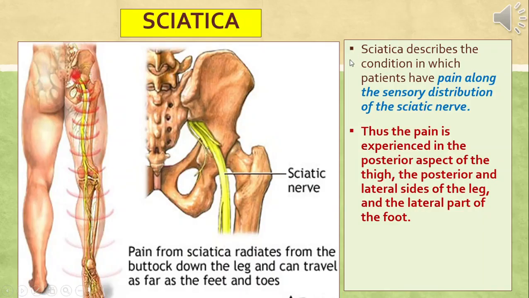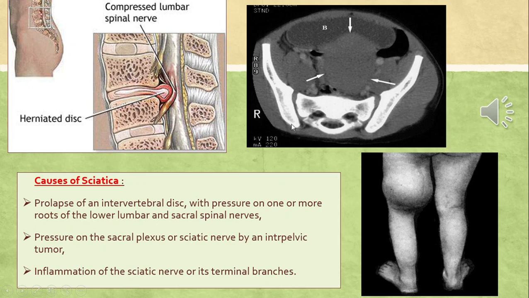As discussed before, sciatica is the pain that is experienced on the buttocks and posterior aspect of the thigh and leg, especially on the lateral side of the leg. And this pain is a result of compression or injury to the sciatic nerve. Here again, we can identify the various causes of sciatica.